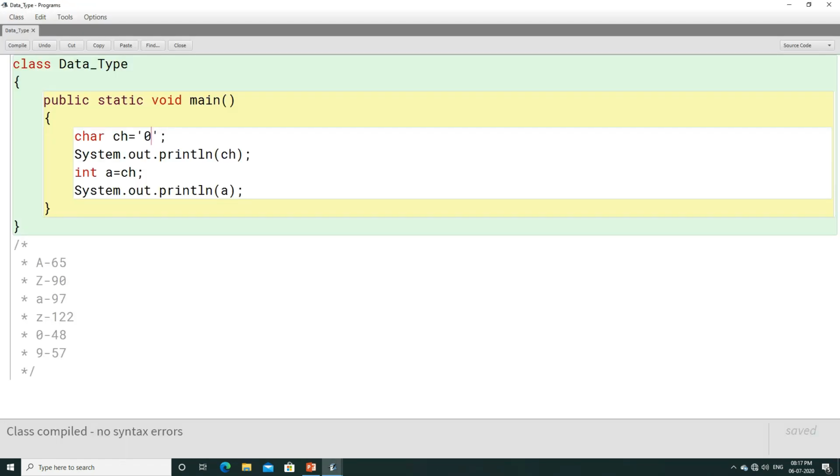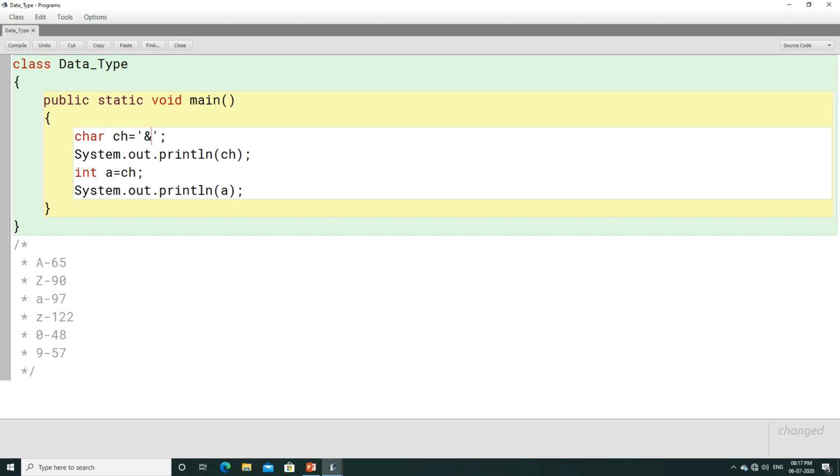This is how you can get the ASCII value of all the characters. Whenever you want to represent a character, simply write the character within single quotes and print it. And if you want to get the ASCII value of that, then convert that character to integer form. Now you can get the ASCII value of anything.